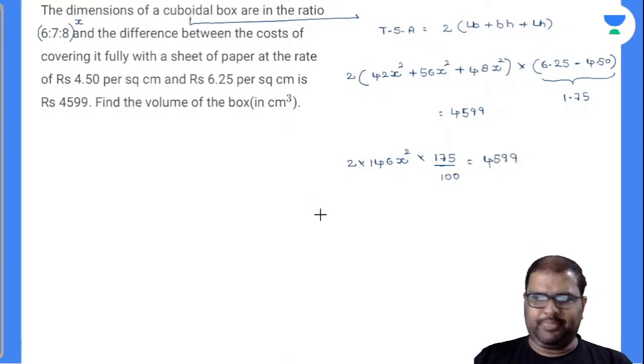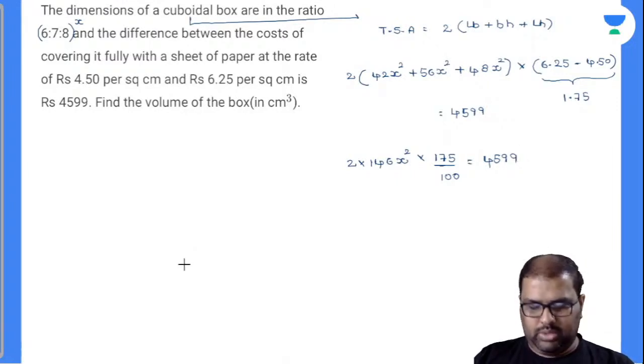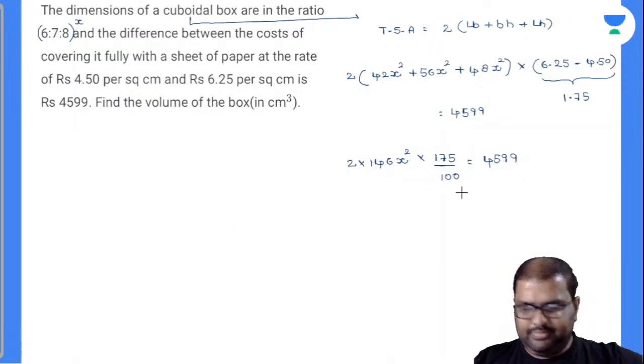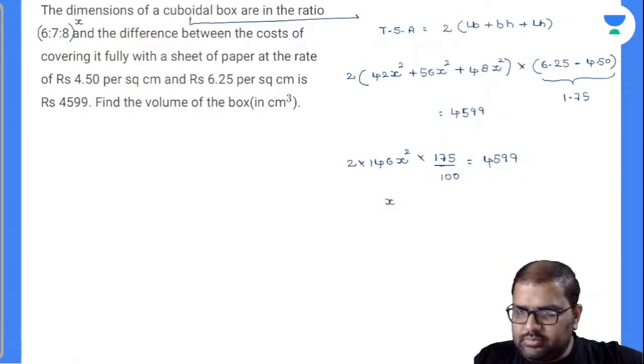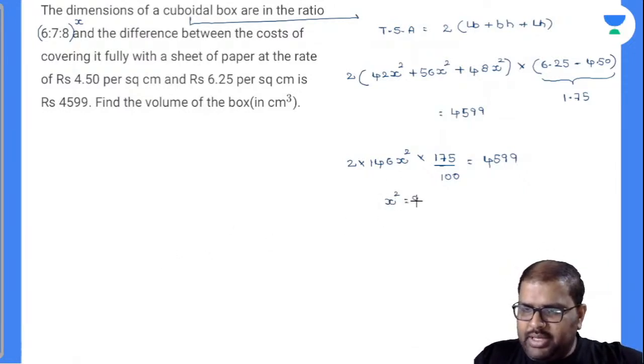You can calculate it very easily. 4599 into 100 divided by 175. 2628 divided by 146. 18 divided by 2 is 9. So x square is equal to 9, and my x value is nothing but equal to 3 upon calculating all these things.